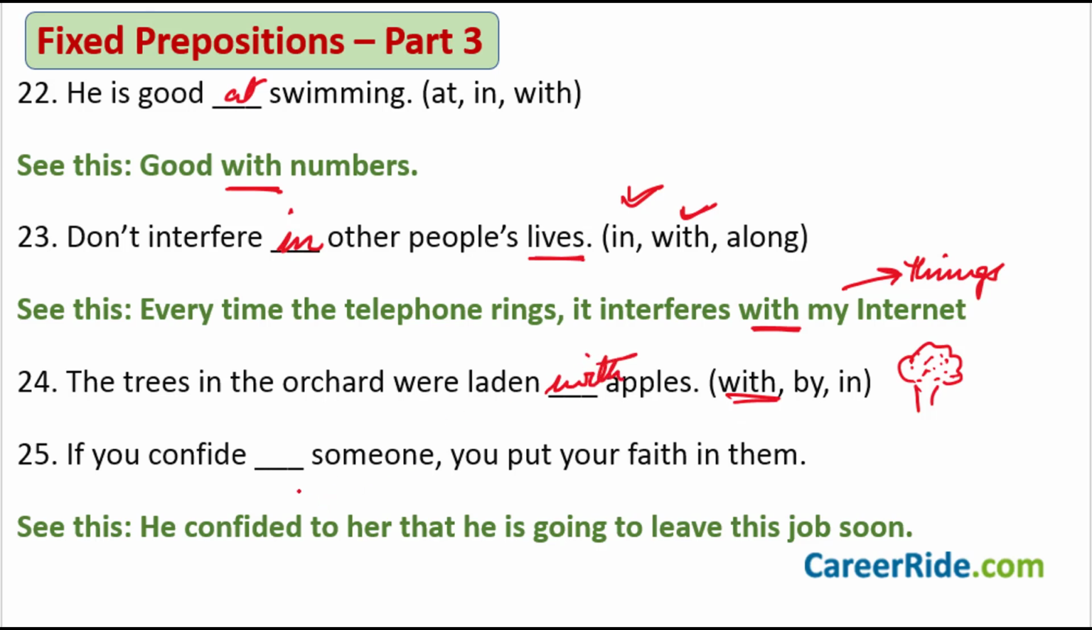Okay, if you confide dash someone, you put your faith in them. Okay, so I have used this construction purposefully. I have used this sentence purposely because I wanted to just show you how this confide and faith, they go together. If you confide in someone, it means you are putting your faith in them. Okay, now see this type of a construction. He confided to her that he is going to leave his job. Okay, so he confided in her.